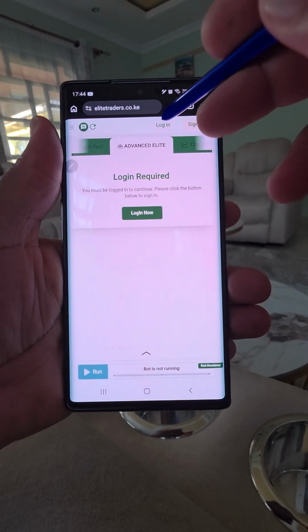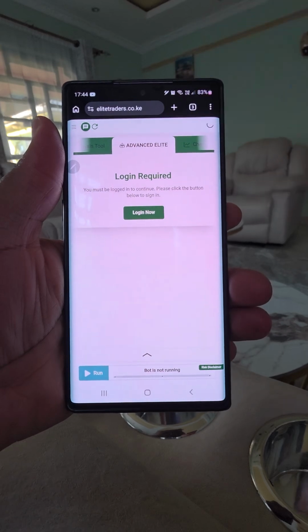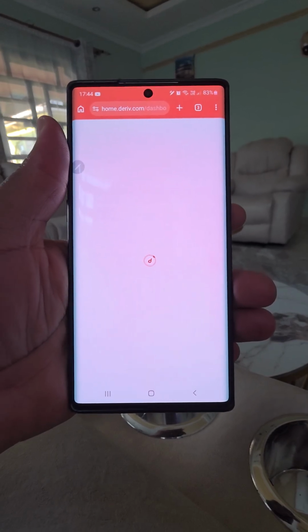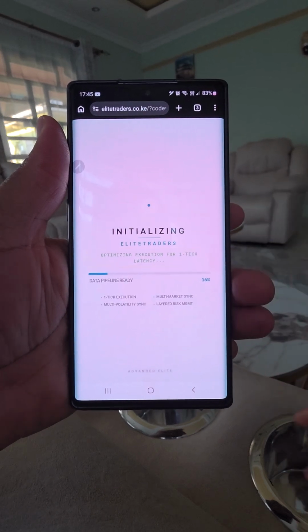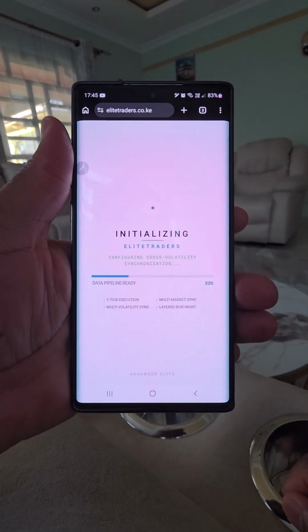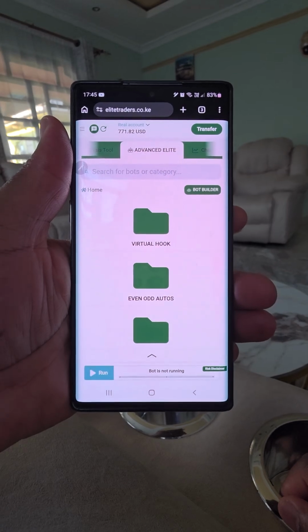To log in, you just need to click this icon. In case you don't have a Deriv account, just sign up. Because I already have one, I'll just log in. So now we are logged in on AI Traders. There we are. So I want us to execute some trades on even odd markets.